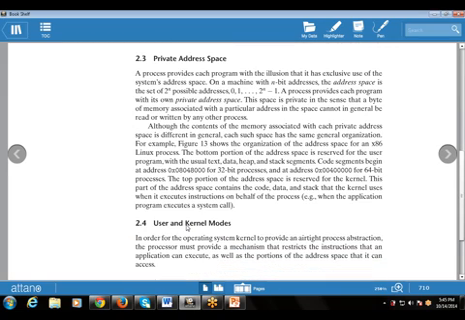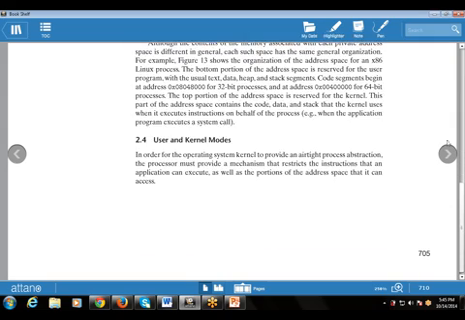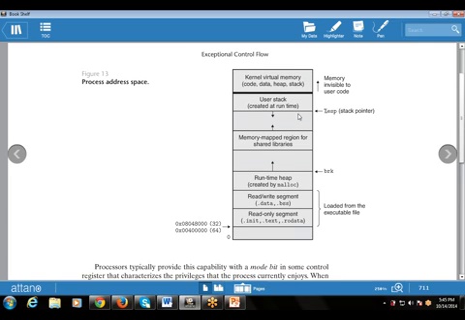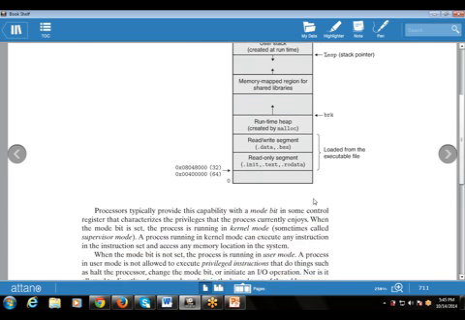Then next is user and kernel mode. As I told you, in order for the operating system kernel to provide an airtight process abstraction, the processor must provide some mechanism that restricts the instructions that an application can execute, as well as the portion of the address space that it can access. These are the two modes available. This is the diagram, as I told you, with the help of PPTs, the same example.